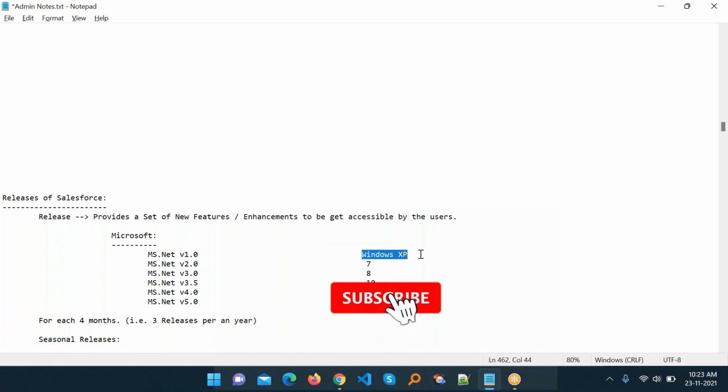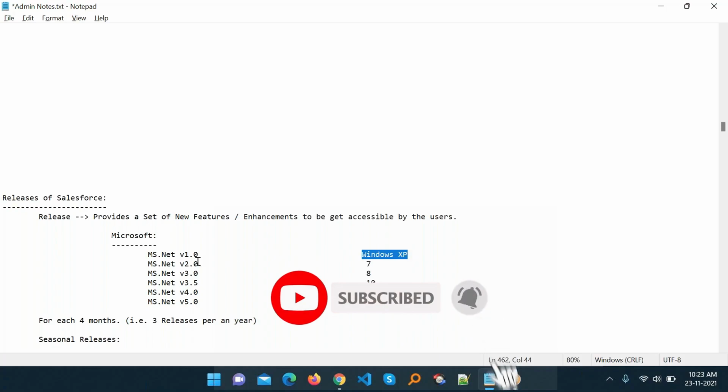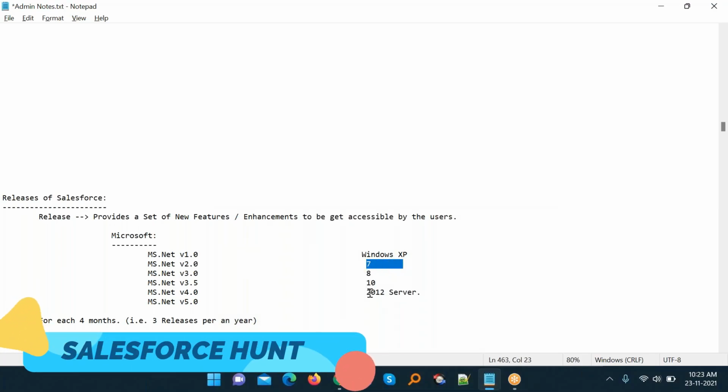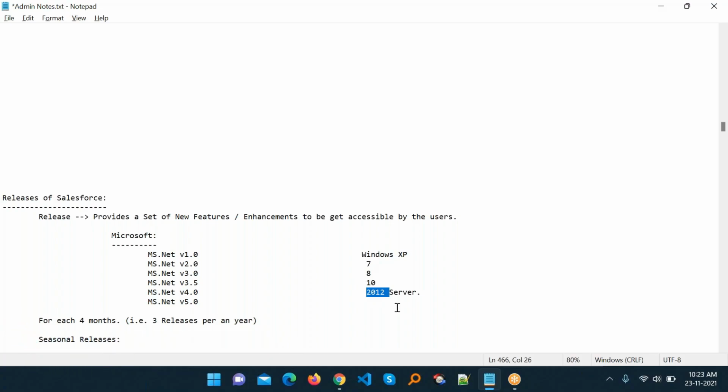Under the XP Windows, you know very well, we have version 1 .NET framework. Then Windows 7, Windows 8, 10, 12, and 2012 server.